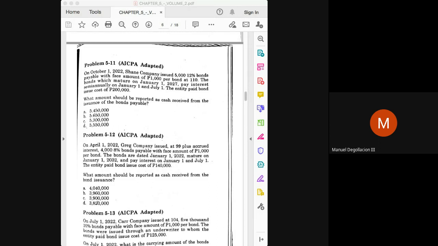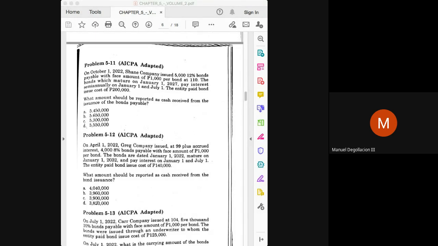Now, how much is the accrued interest? Okay, in computing for the accrued interest class, it should be based on the stated or the nominal rate. It should be based on the rate stated on the bond. And the stated rate in this problem is 8%. Okay, so can someone help me here?